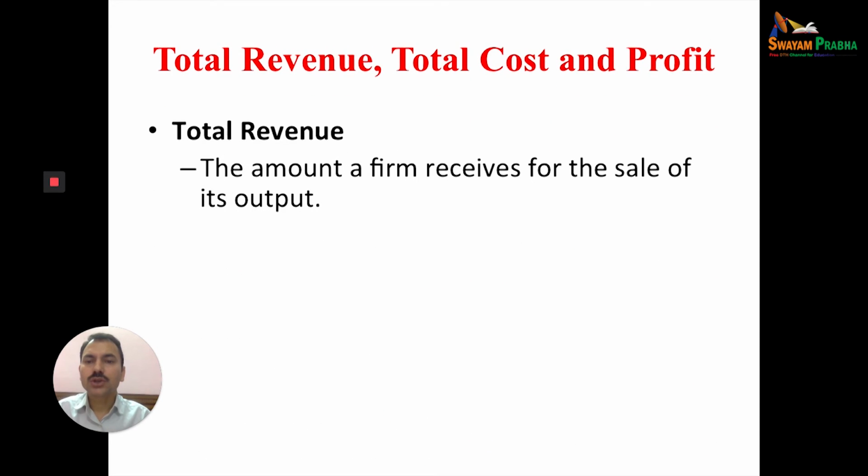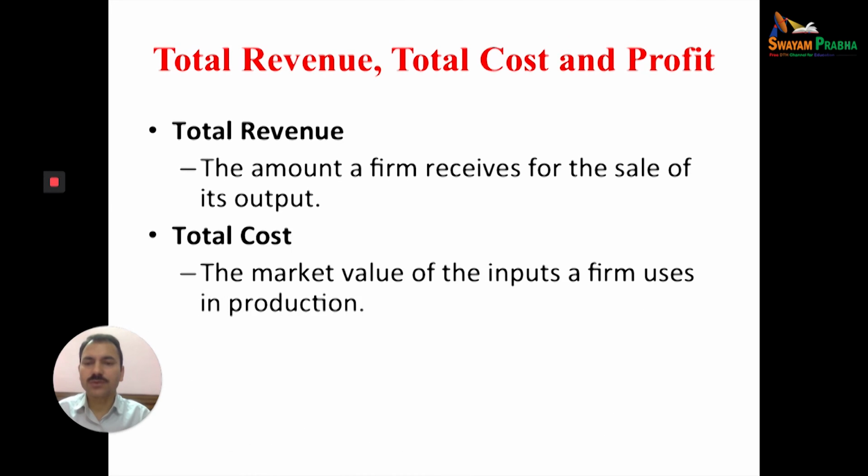Total revenue, as we have discussed, is the amount a firm receives for the sale of its output. Total cost is the market value of the inputs a firm uses for production, whether land, labor, capital or other raw materials.